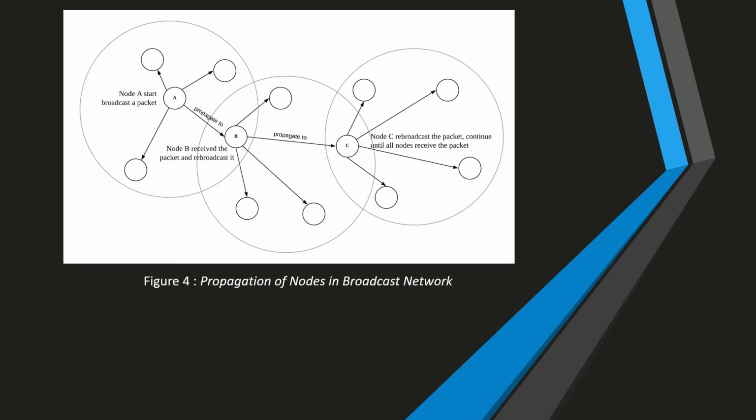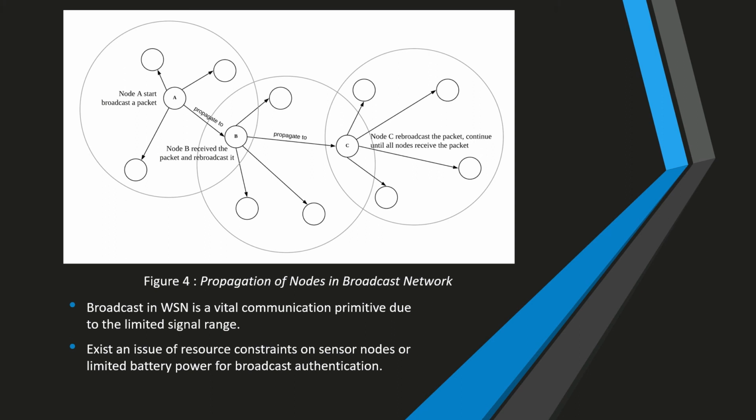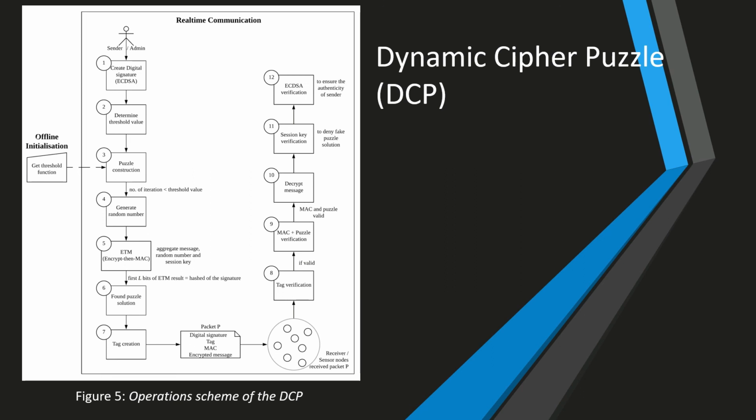Next, Figure 4 shows the propagation of nodes in broadcast network. Broadcast in WSN is a vital communication primitive due to the limited signal range. This leads to the existence of an issue of resource constraints on sensor nodes or limited battery power for broadcast authentication, and limited battery power can lead to denial of service attacks. To mitigate this threat, dynamic cipher puzzle DCP can also be implemented.